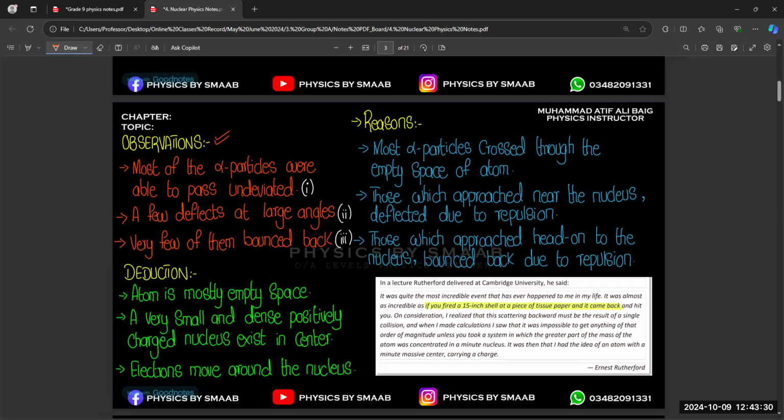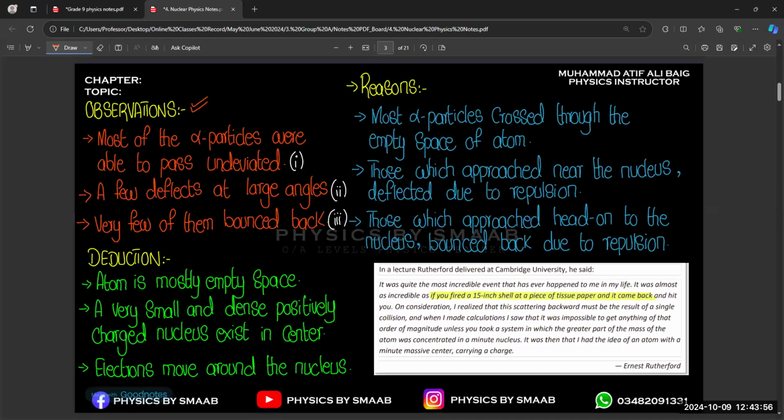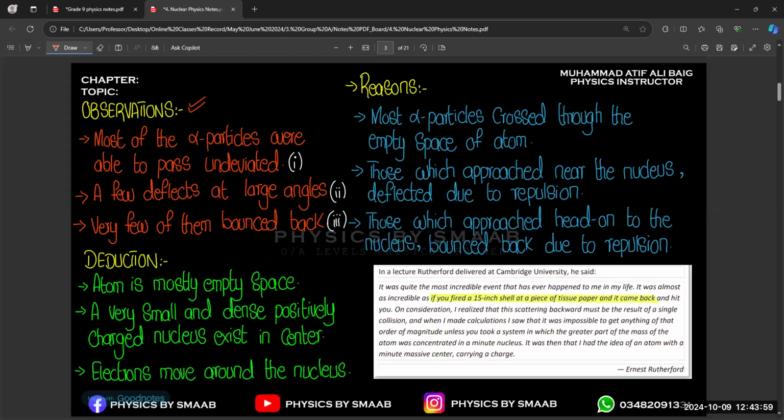They will not ask about the process. They will not ask you to draw the diagram in your paper. They will not ask about the components, like why we are using fluorescence and not anything else, because this is an experiment that was already performed. We are only studying the topic, how this experiment was performed at that time, how we got these results, and the structure of an atom. So we are not going to discuss the reasons why we use this or that. So these are the observations. Any question, any confusion till now in observations?